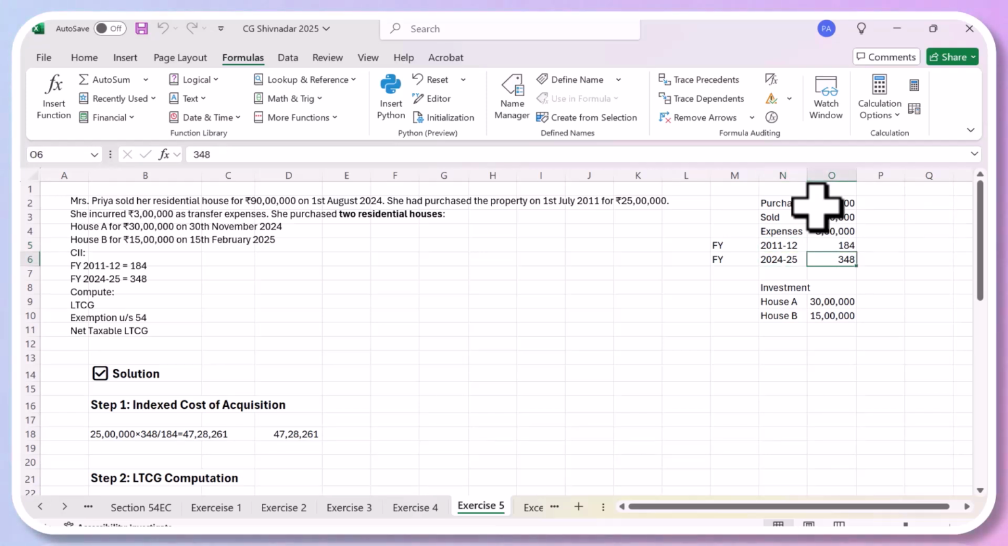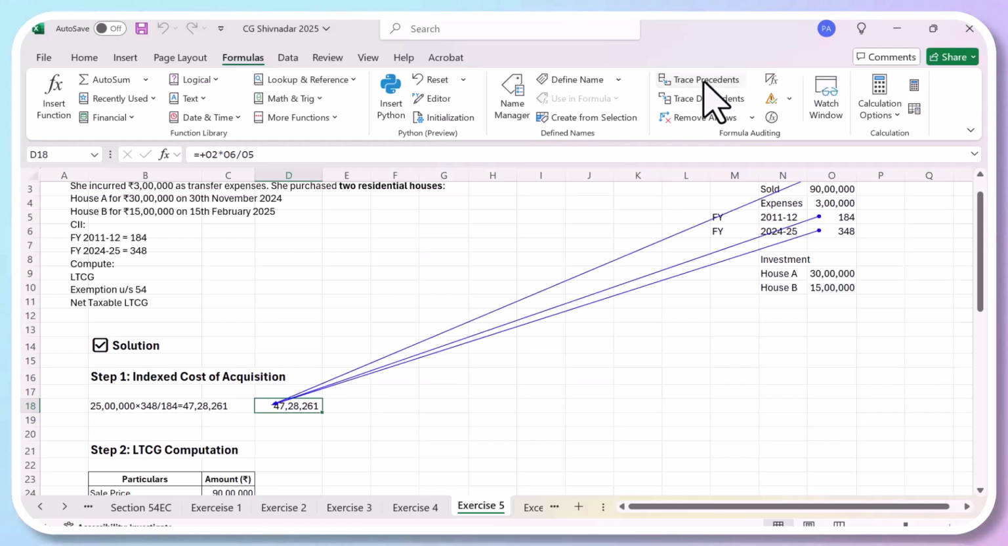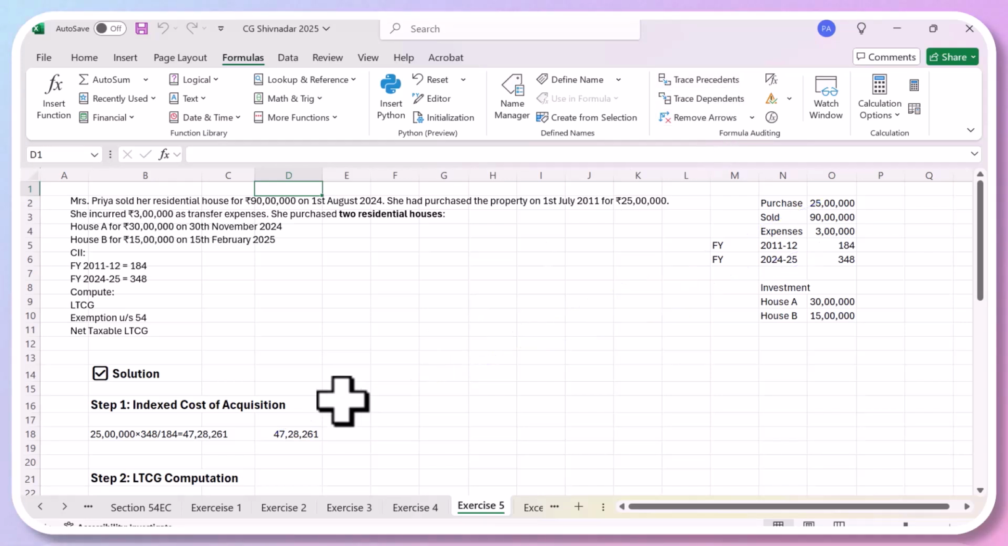Okay. So she has also invested in two houses. As we know, if the capital gain is below 2 crores, she can buy even two houses. So she has bought two houses: house A for 30 lakhs, house B for 15 lakhs. So first, we are going to calculate this. 25 lakhs is the total purchase price. So the indexed cost, which has been calculated like this, is 25 lakhs multiplied by 348 divided by 184. So we get 47 lakhs as the indexed cost of acquisition.